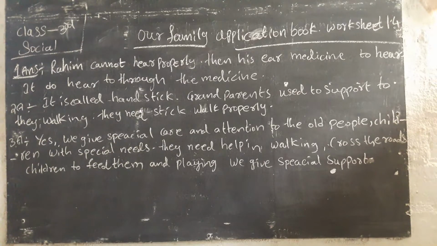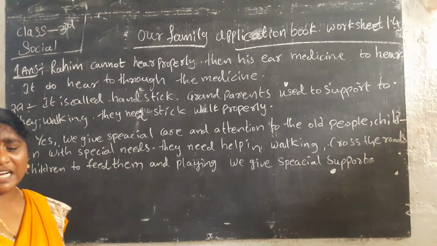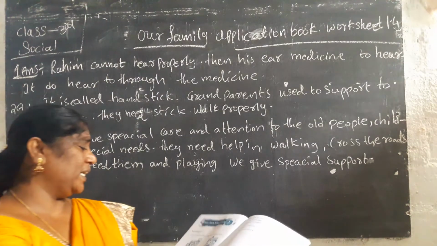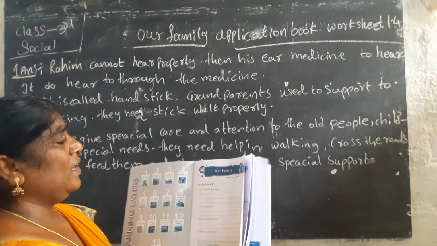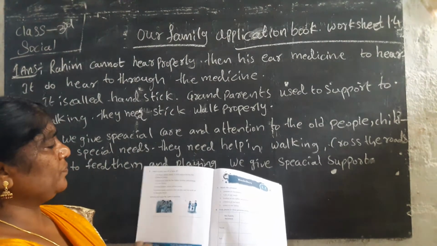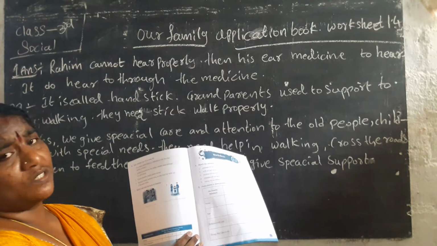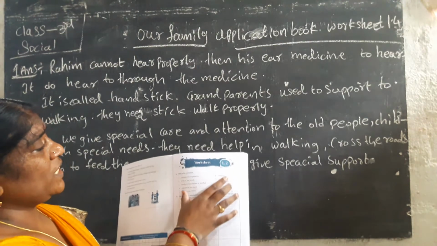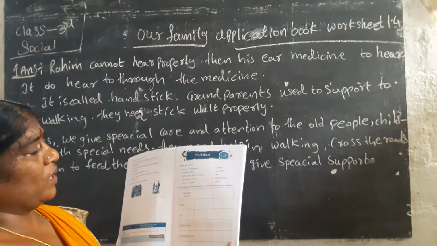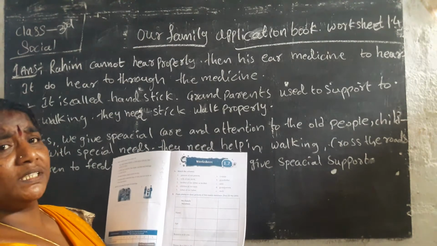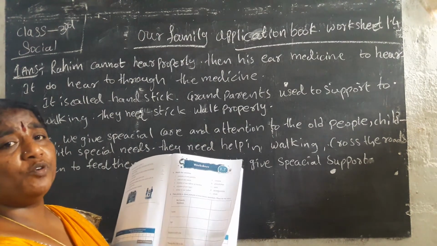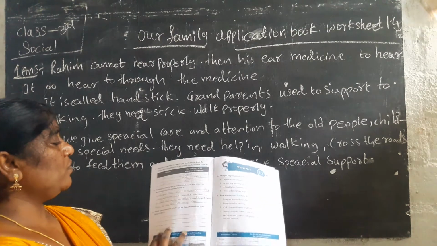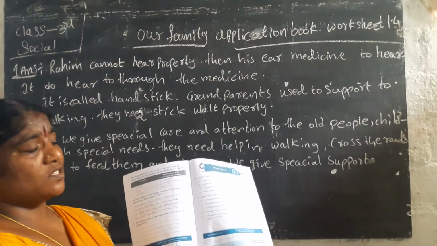Socialization. This is our family application book, worksheet 1.4. In that last section we have to complete it up to here. First, worksheet number 1.1 and second, this page also, true or false, finish. And worksheet number 1.2, page number 5, you have to complete: match the following and complete it with your family photos and names. And next we have to complete in the last session.